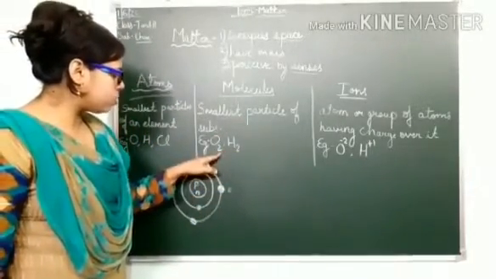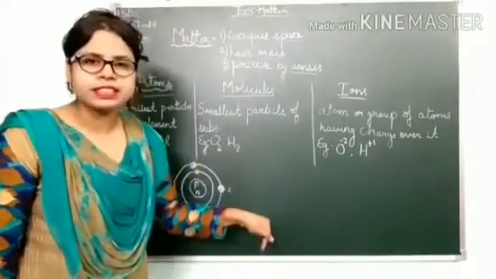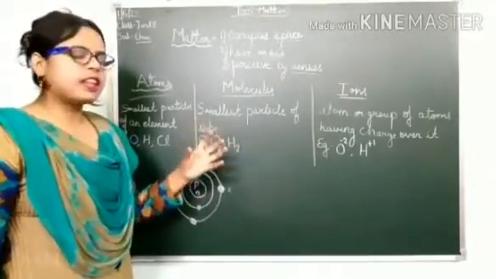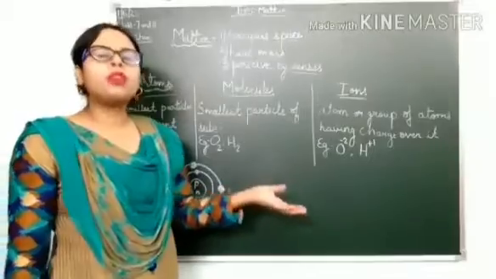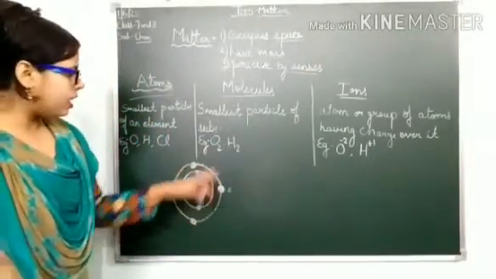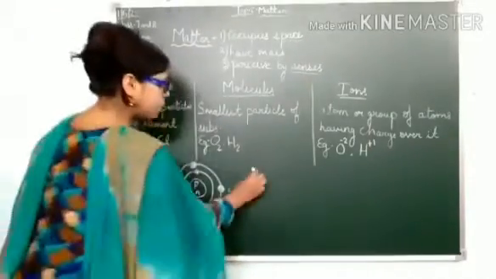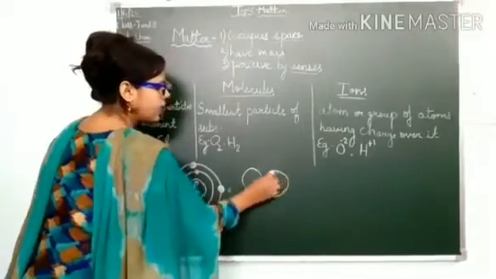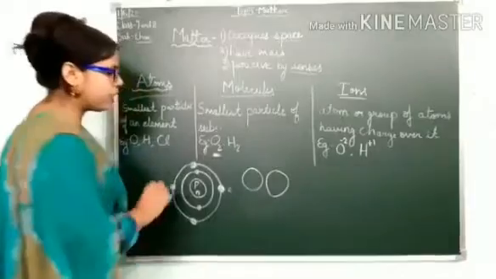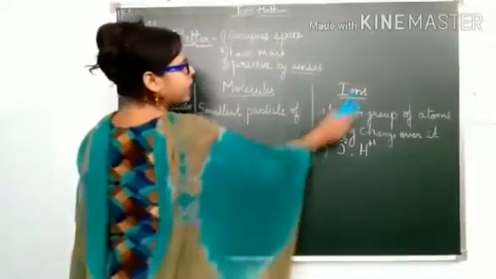This 2 and this 2, what do they determine? They determine the number of atoms present in it. So a molecule is the combination of two or more atoms of an element. Here, if there is 2 in oxygen, that means two atoms of oxygen are combined to form a single molecule of oxygen. Okay, understood? Then the next thing is the ion.